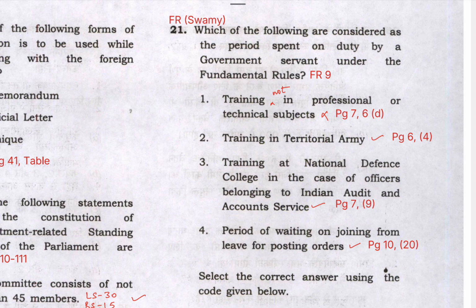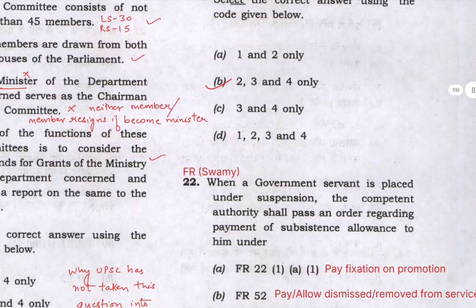So actually some are part of fundamental rules and some are given as GOI clarification issued from time to time in the format of OM or decision given by audit or court case. So only option 2, 3 and 4 are correct, hence the right answer will be B.